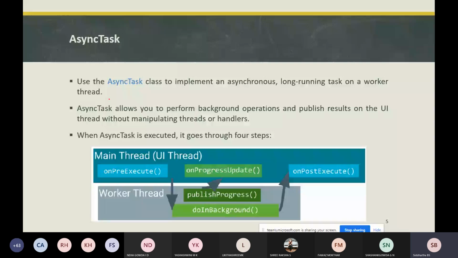The async task class implements asynchronous long running tasks on a worker thread. The worker thread may be the functionality used to get the data.